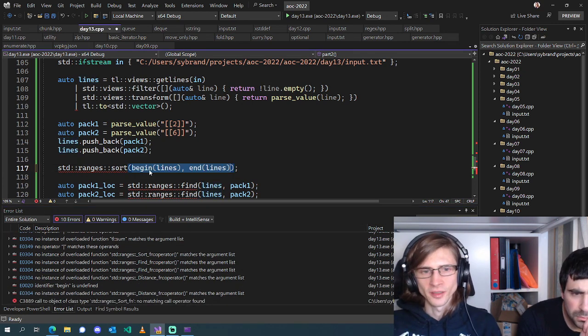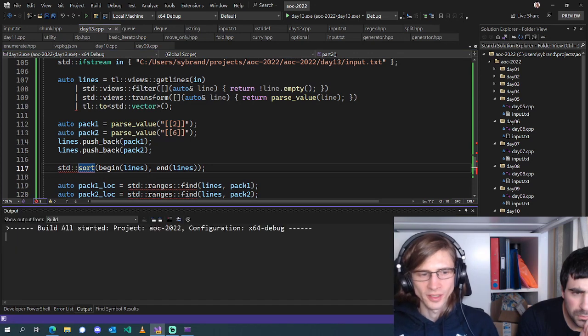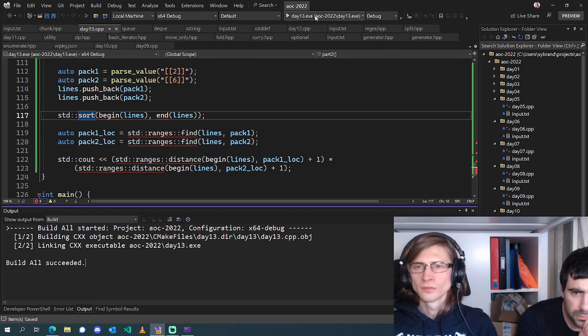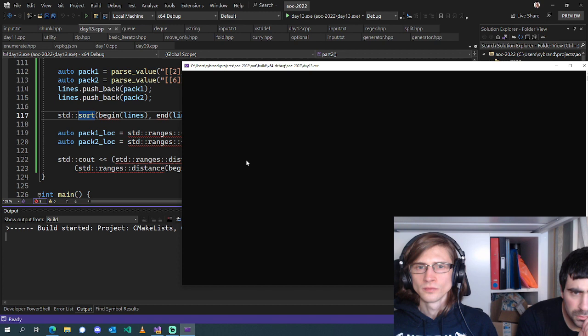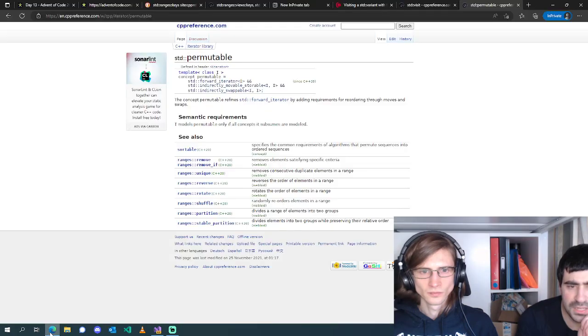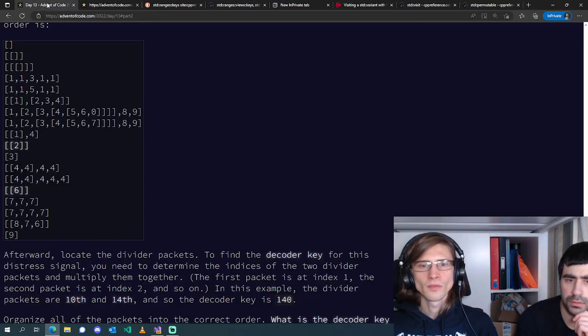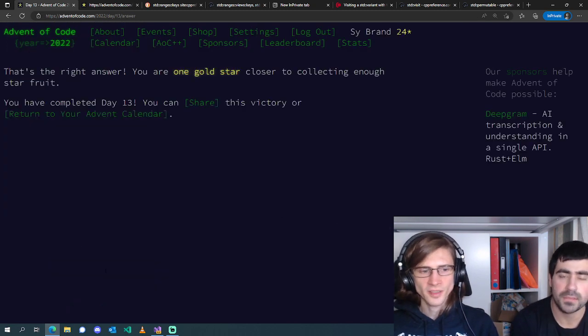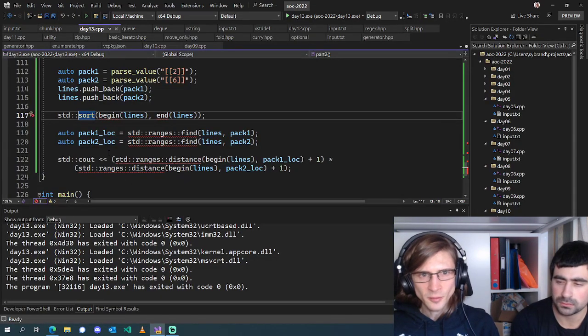So for some reason our ranges sort fails, but regular sort compiles. Do we need to do something with 140, or was that just for the specific example? That's just the example. Okay. That's our answer, yay. Nice. I do want to know why that didn't work.